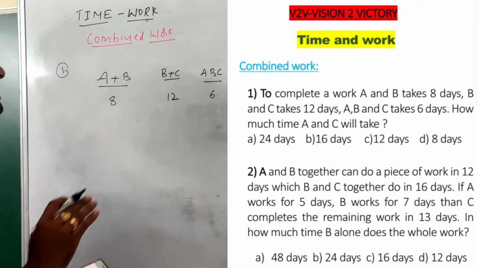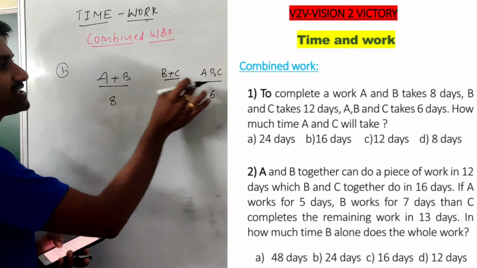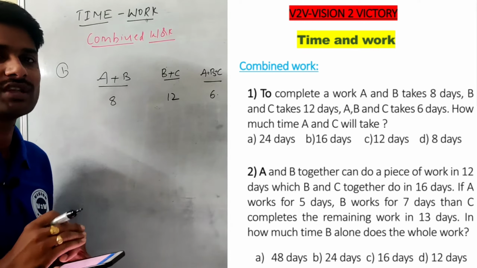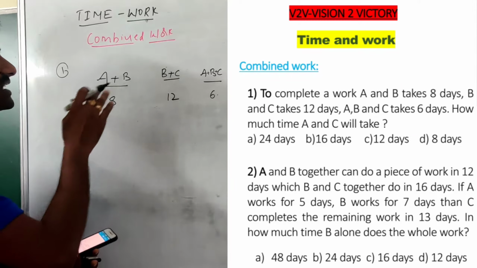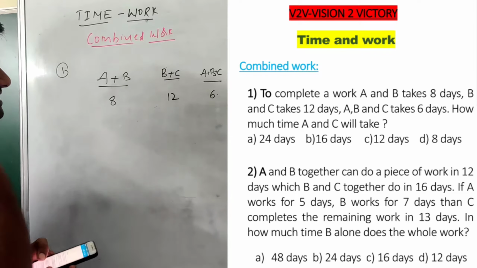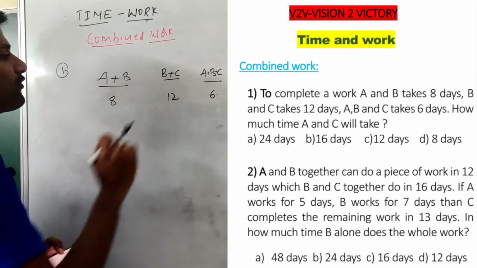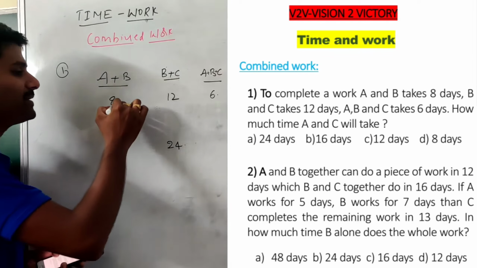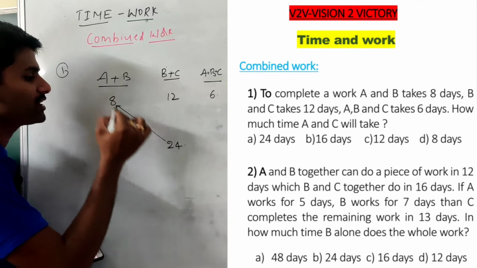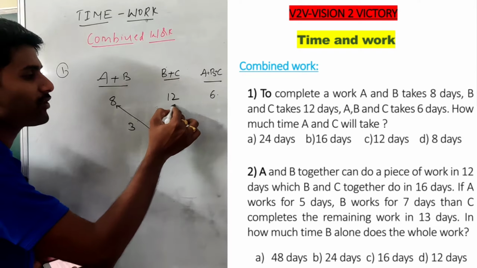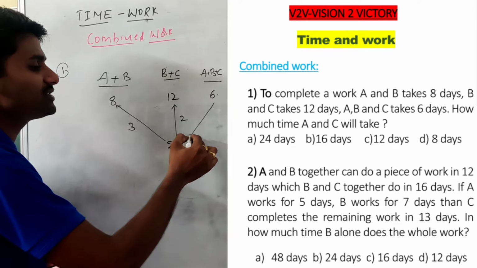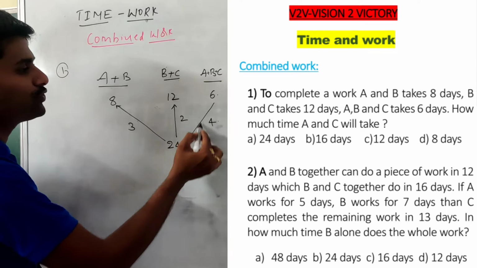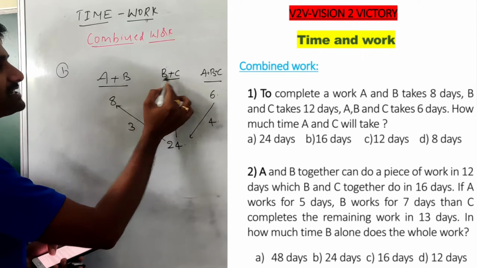If it is a combined work, AB together, BC together, ABC together, we don't know the individual efficiency. If we knew the individual efficiency, we could solve the question for A and C together. First, the total work is the LCM of all the parameters, which is 24 units. AB can do it in 8 days, meaning they perform 3 units per day. BC perform 2 units per day. And ABC together perform 4 units per day.